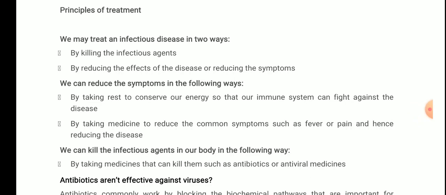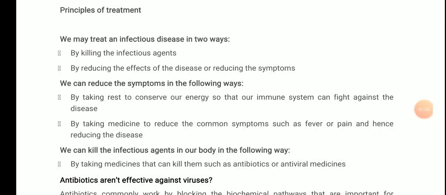In the bio section of class ninth, we have completed the fundamental unit of life, tissues, and diversity, one of the most important topics. Now we are continuing with why do we fall ill. In the previous videos of this chapter, we have discussed various diseases, causes of diseases, health, how to maintain better health, and where disease-causing organisms live. If you haven't seen all the videos of this chapter or other chapters, you can watch them on the channel of the school.